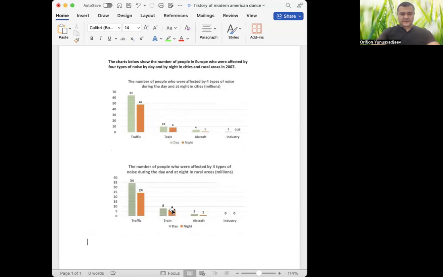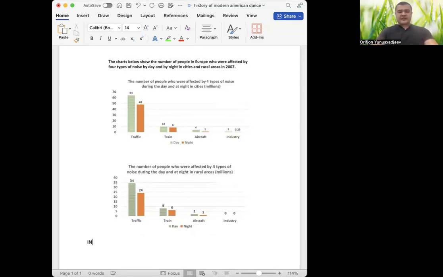So 64, 48, 10, 8, 4, 1, 1, 0.25, and here 34, 24, 8, 6, 2, 1. And I see industry did not have any impact on the noise in rural areas. Very good. On the way, I will write down some synonyms of the words to change some specific expressions.